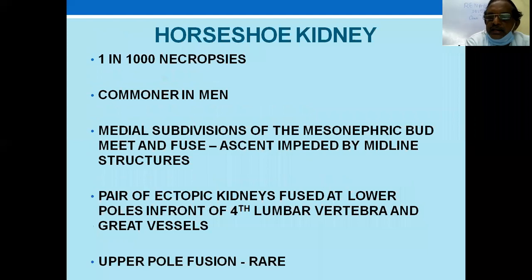Horseshoe kidney is one of the important things usually asked in the examination. Horseshoe kidney is not very uncommon. It is present in 1 in 1,000 autopsies. It is present mostly in men. It is because the kidney fails to ascend beyond a limit. That is, the inferior mesenteric artery limits its ascent further. And by rotation, the medial structures are fused together at the lower pole. The upper pole fusion is rare. The lower pole fusion is common. And usually it is at the fourth lumbar vertebra. And this is because the upward migration of the isthmus is prevented by the inferior mesenteric artery.